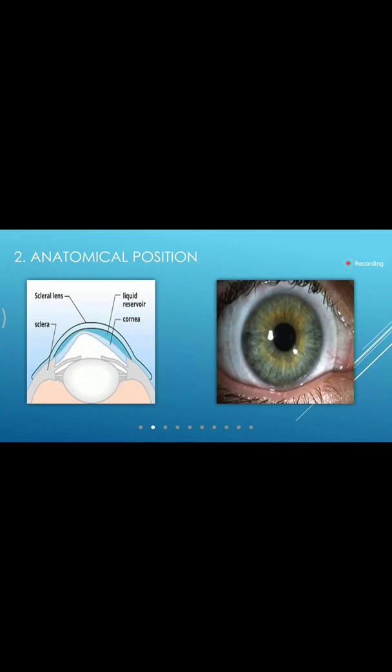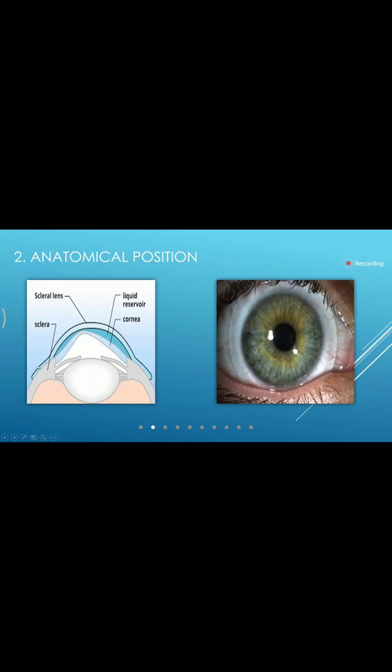Now the anatomical position. So anatomical position is nothing but it tells us how big the contact lens is, and basically how much area it is going to cover over our cornea. So we can see over here, this is nothing but a scleral lens. As you can see, it is covering most of the part of the sclera. And also in this diagram, this is the sclera, and this is the...